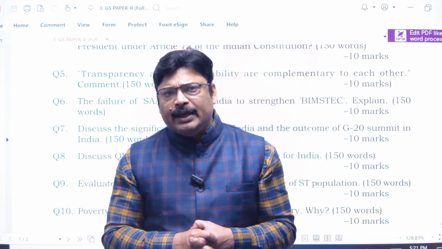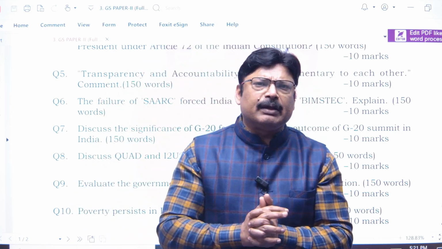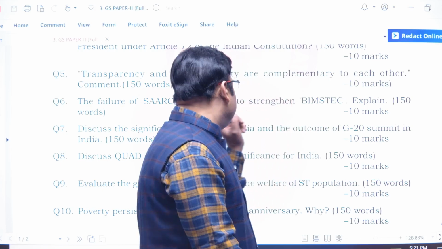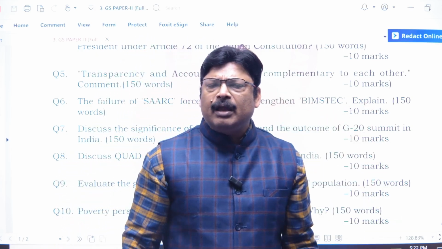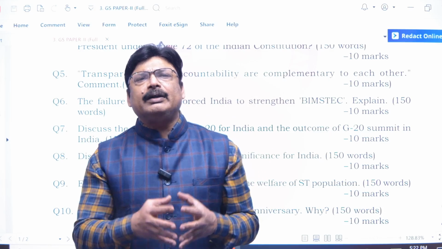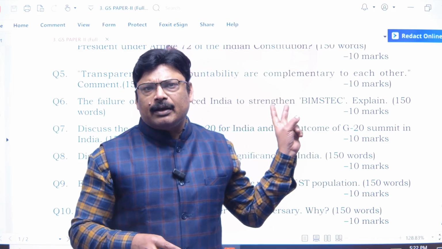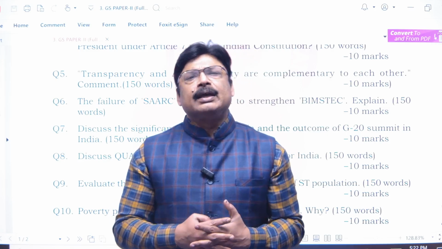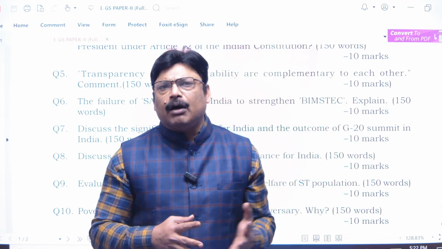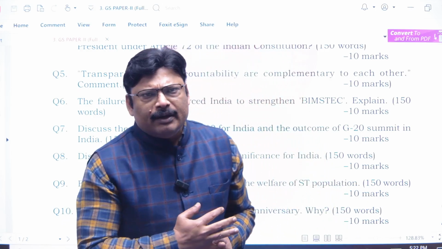Now, as we can see, if all three factors on this side and three factors on the other side are there, that makes our answer. Transparency and accountability are complementary to each other. We can't imagine one without the other, and both are important for good governance. For good governance, all the services provided by the government should have both these things in them. This was the answer you need to write.